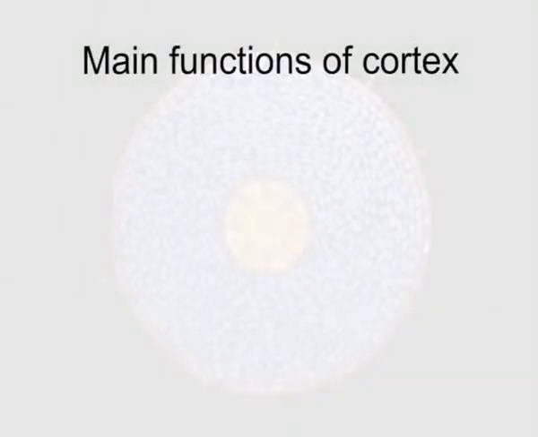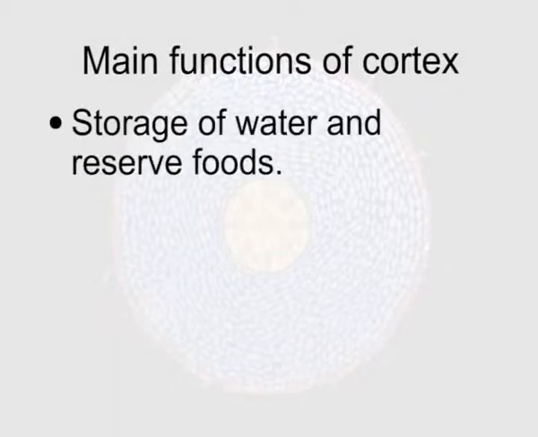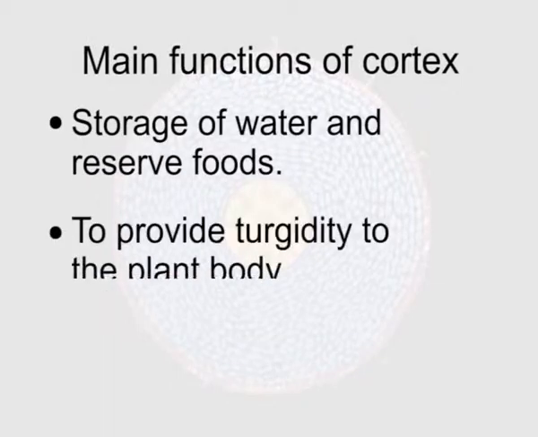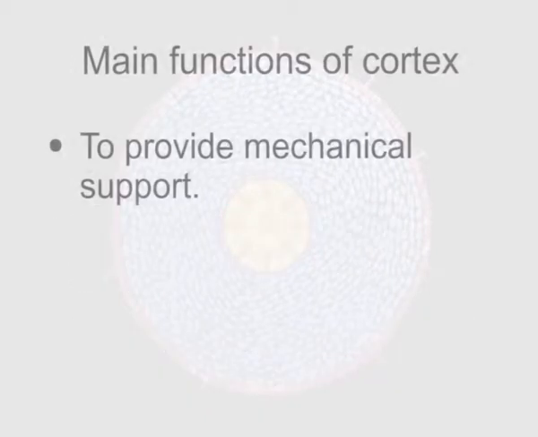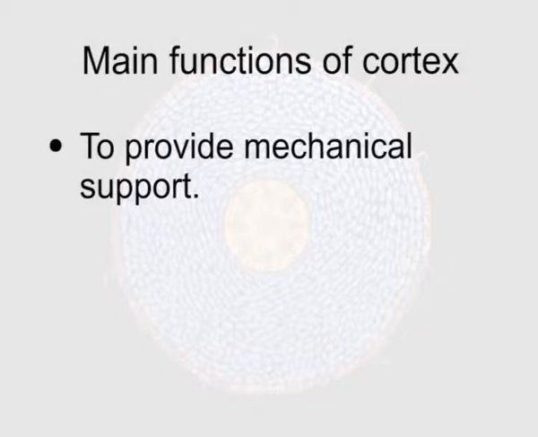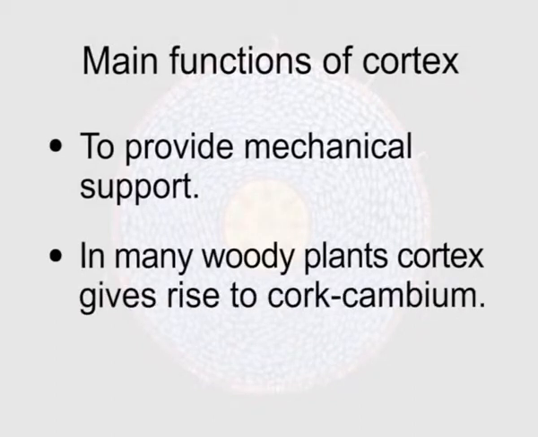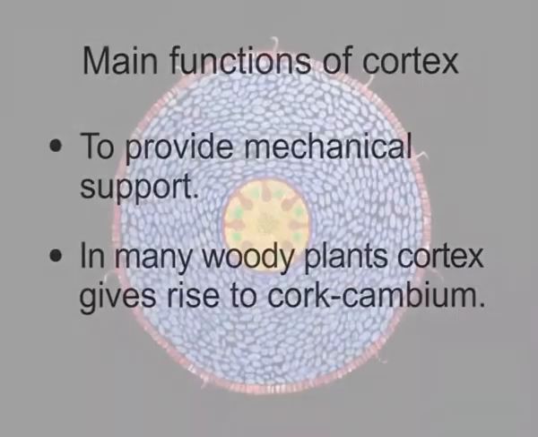Main functions of cortex are storage of water and reserve foods to provide turgidity to the plant body, lateral transport of minerals and organic solutes and water, and to provide mechanical support. In many woody plants, cortex gives rise to cork cambium.